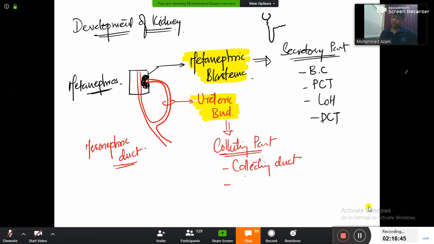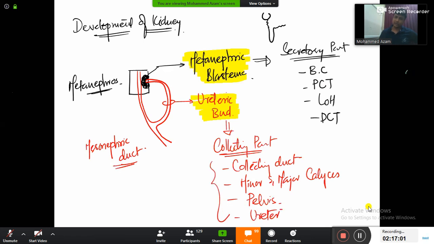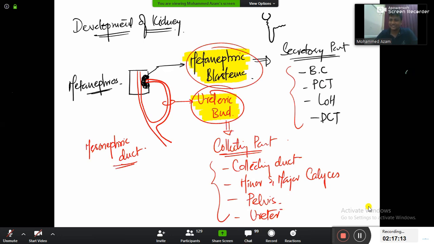Collecting duct will go and open into calyces, minor and major calyces. And calyces will open into the pelvis, and the pelvis will continue down into the ureter. So all this will be derived from the ureteric bud, and all this will be derived from the metanephric blastema, and together they are going to form your entire nephrons, and nephrons are going to make your kidneys. That completes the development of the kidney in the easiest, simplest way possible.